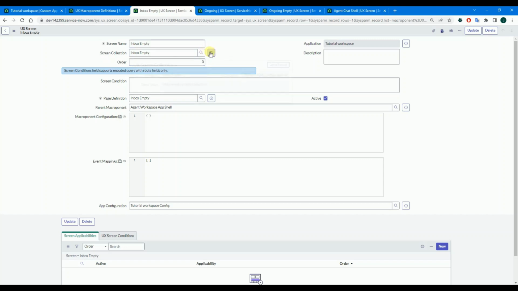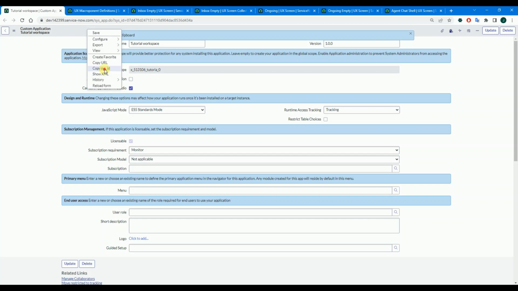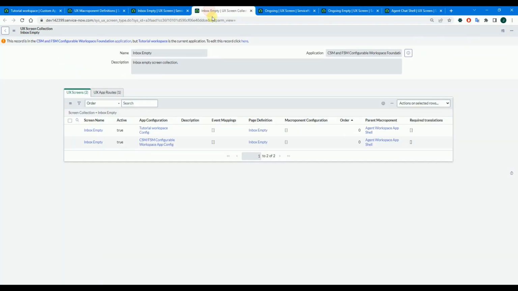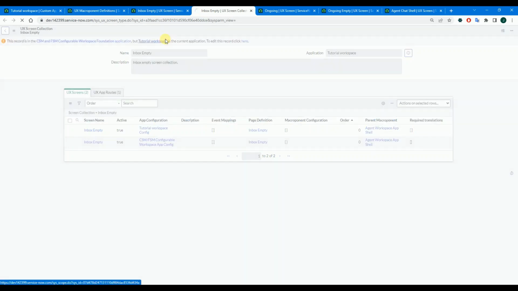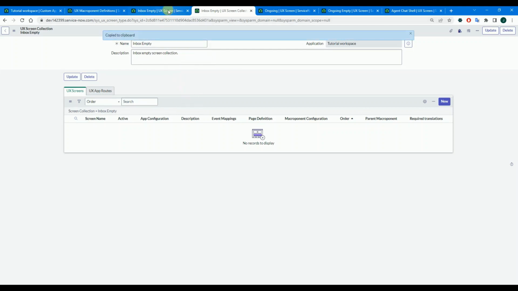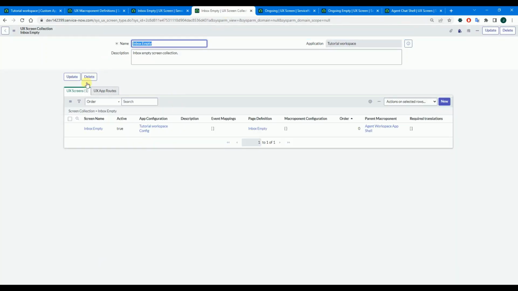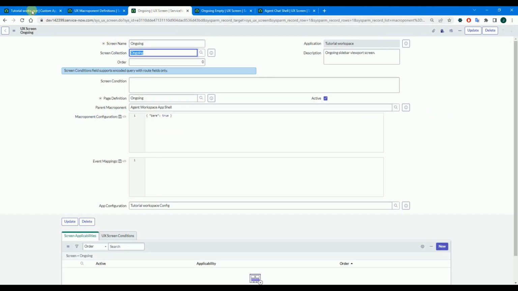Let's do the inbox empty. Again, open the original record, copy this ID of your custom application, put it in application, insert and stay, take this ID of your new screen collection record and put it in screen collection field on UX screen and save it. You can see we are connected. 3 more.